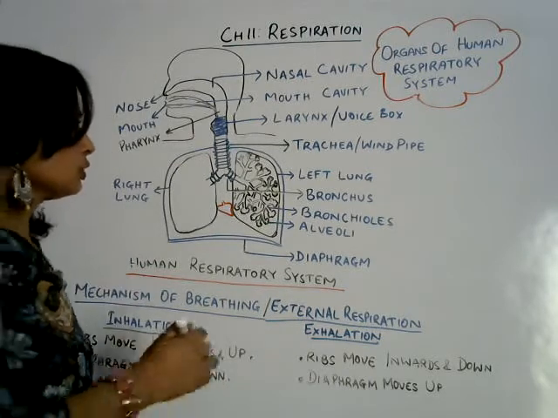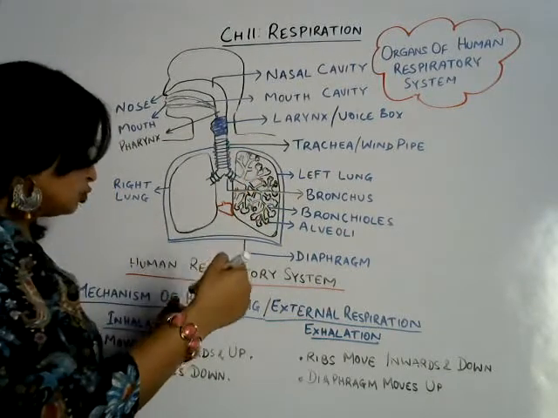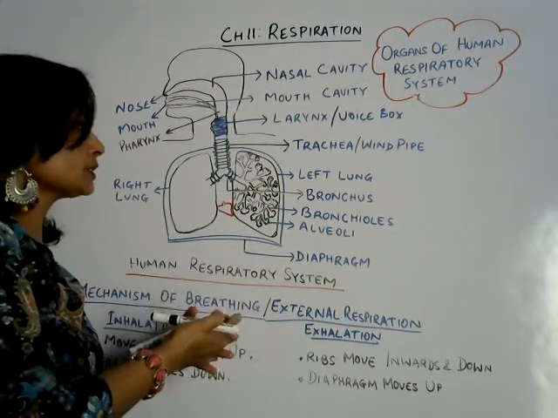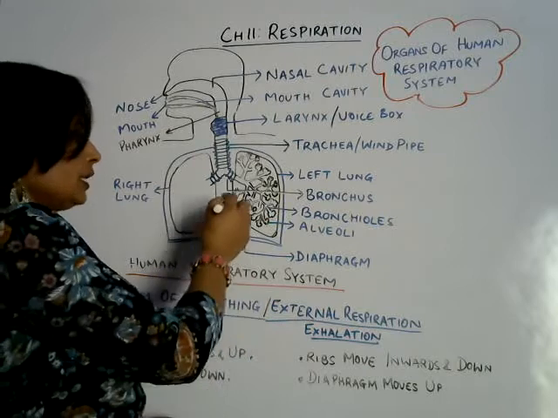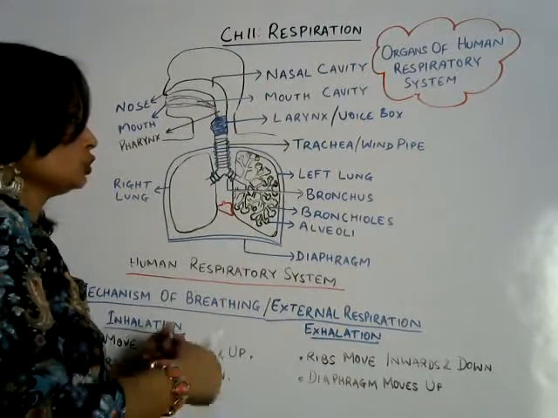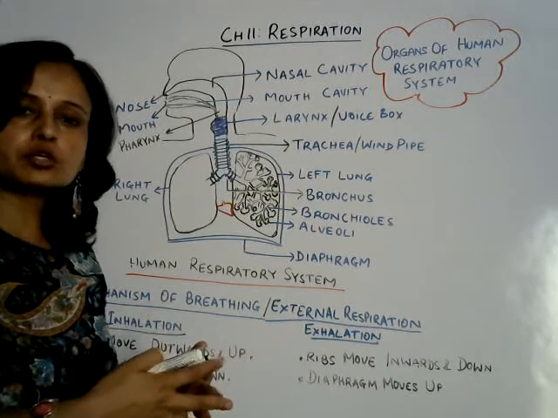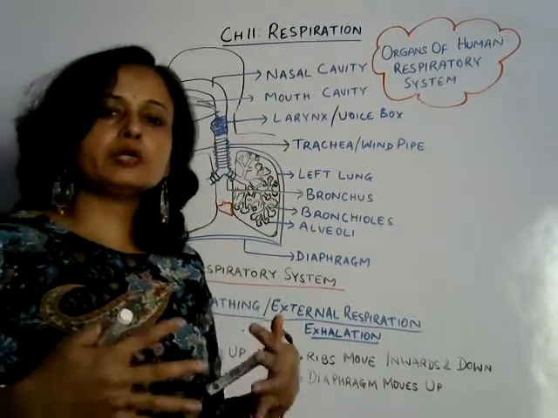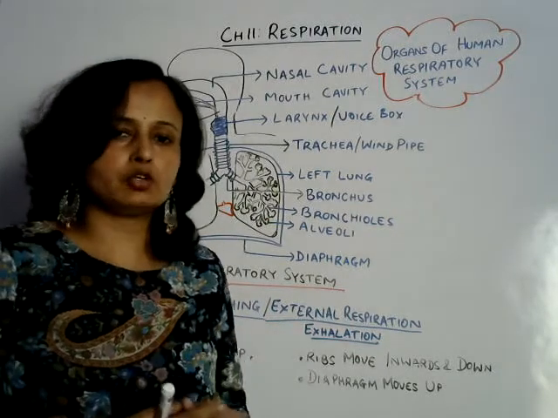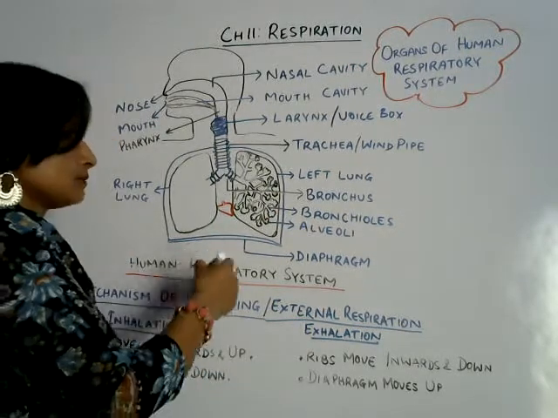Okay, so during intake of air, or inhalation, the ribs move outwards and upward. Basically, the ribs are a cage of bones covering the lungs, and the rib cage moves up and outward. Why is it so? To increase the surface area or volume, for maximum intake of air. Basically, it increases the volume of the lungs for maximum intake of air.